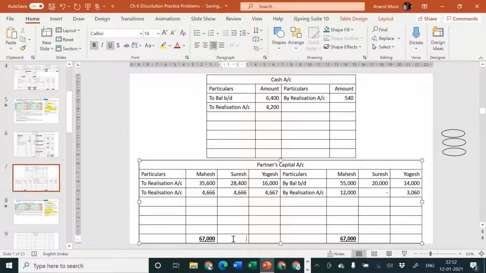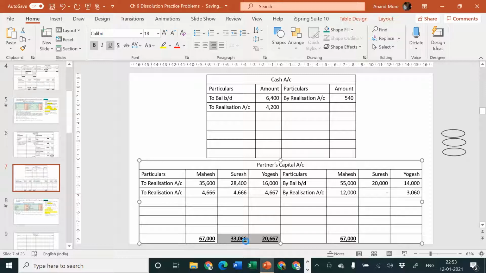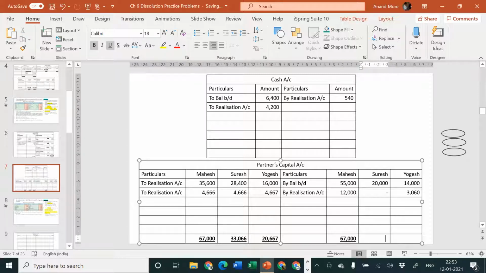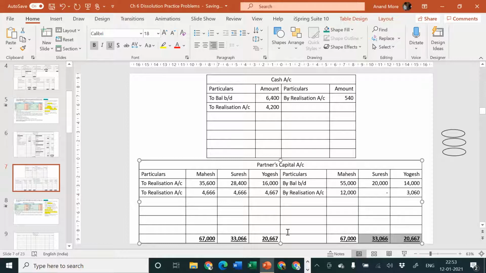Look at Suresh, it will be 28,400 plus 4,666, that goes to 33,066, and 16,000 plus 4,667, that becomes 20,667. So let me copy these two things from the debit side to the credit side also. You cannot copy, you'll have to write down, so please write it down properly, and then find out the balancing figure.